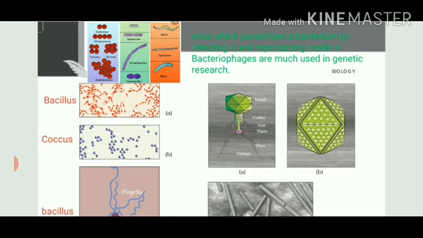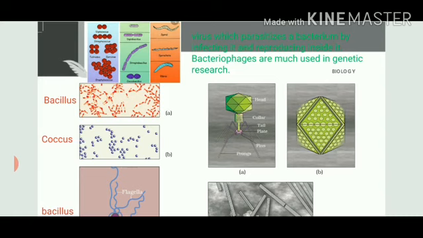Bacteriophages act as those carriers which can be used in genetic research, or we can say genetic engineering. Like in chapter number 9, we have talked about several methods of plant and animal breeding. If it is performed artificially, meaning specific traits are being inserted, how is that insertion done?